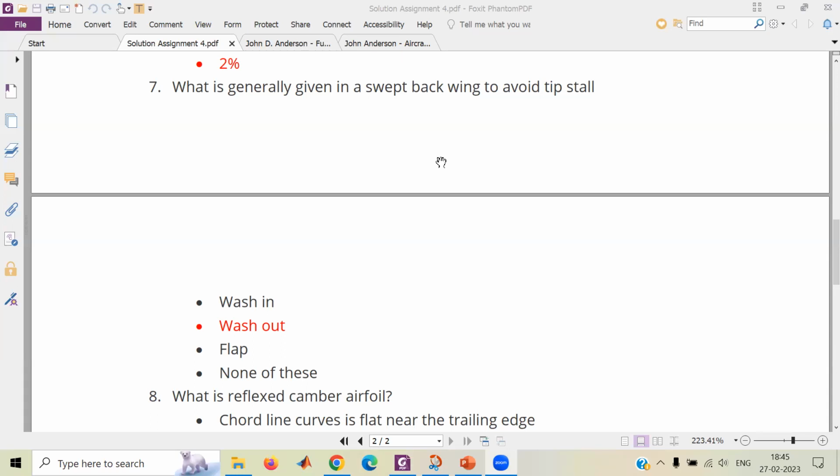Okay. Now I want to understand in Achyut's words. What do you understand by washout? Sir, washout is generally done to increase the stall, sir, because if we keep a swept wing, when the aircraft will be flying, it will lead to tip stall, sir. To avoid that tip stalling, a twist is done to increase the stalling angle, sir, which is known as washout.